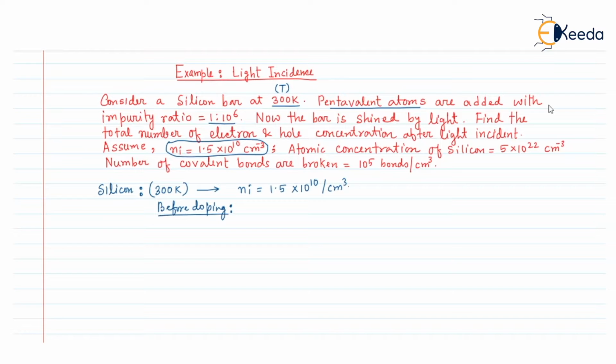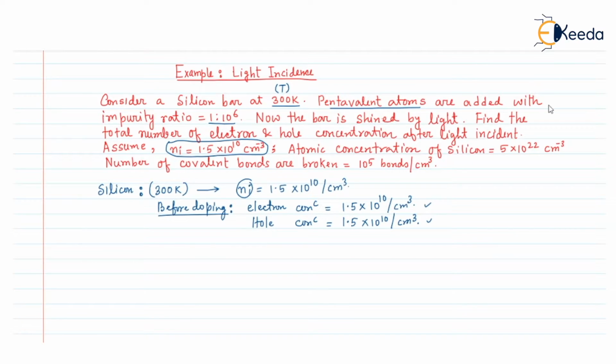Before doping, the electron concentration inside the silicon is 1.5 into 10 to the power 10 per centimeter cube, and the hole concentration before doping will be the same as the electron concentration, because before doping the silicon is an intrinsic semiconductor, and in an intrinsic semiconductor the electron concentration and the hole concentration are similar, and the value is equal to Ni.